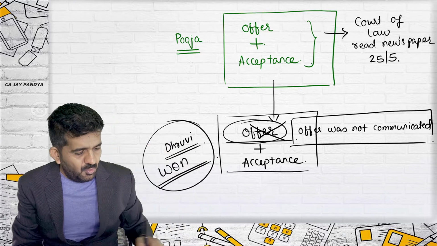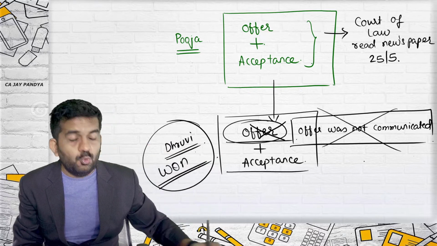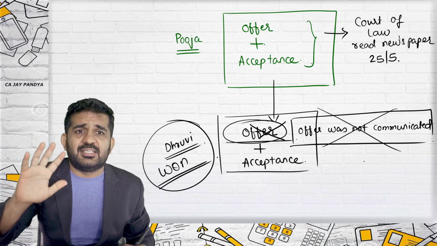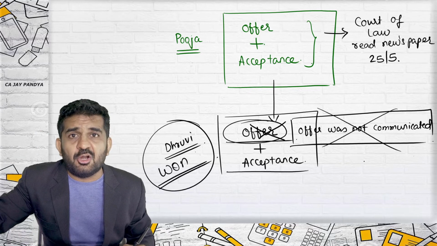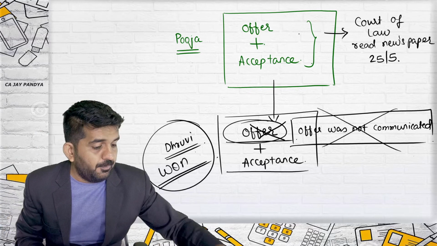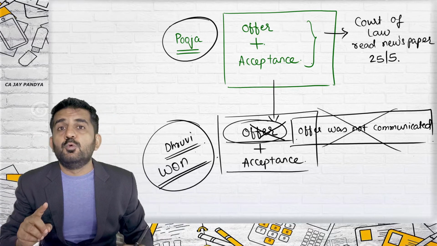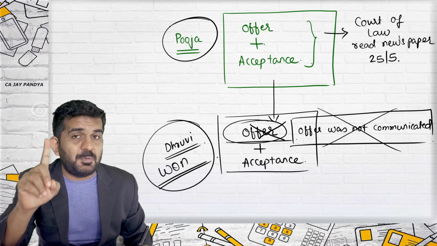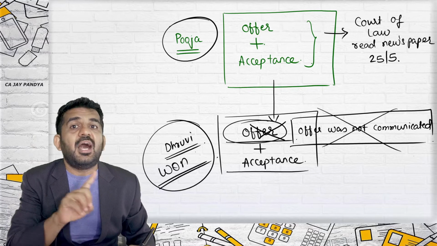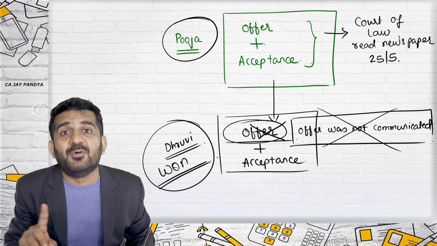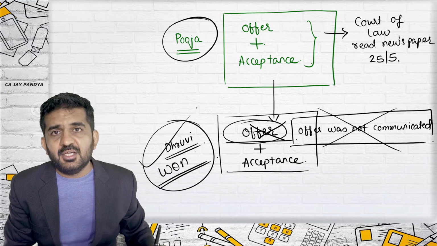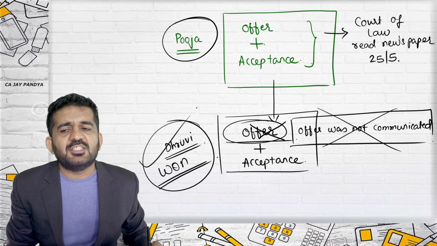So now, this cannot be proved. Who will be knowing whether Pooja has read the newspaper or not? Judge cannot know. Lawyers cannot know. Who can know? Only Pooja can know. So Pooja can give this statement in court of law. But see, if Pooja speaks in court of law that she was not knowing about the offer, then Dhruvi will definitely win the case. Sir, is Pooja not speaking something which is incorrect?